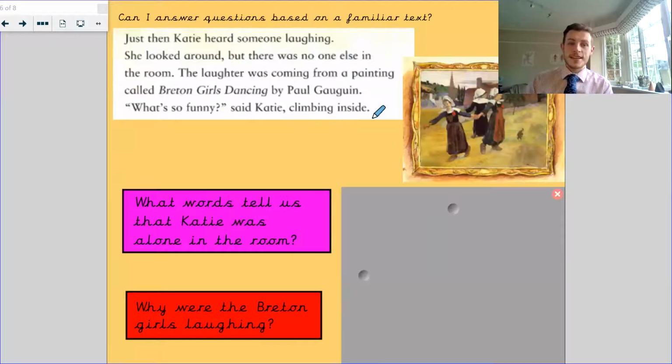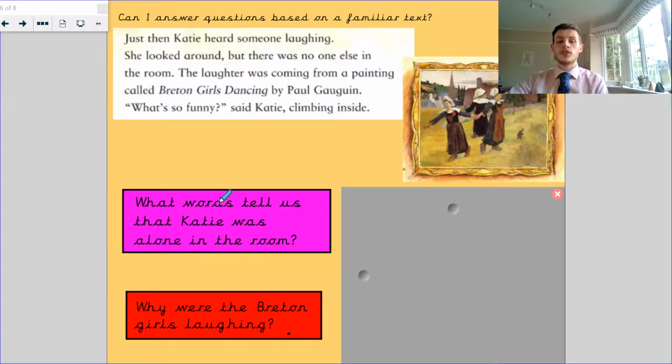Right. Just then, Katie heard somebody laughing. She looked around, but there was no one there. The laughter was coming from the painting called The Breton Girls Dancing by Paul Gauguin. "What's so funny?" said Katie, climbing inside. What words tell us that Katie was alone in the room? And the next one says, why were the Breton girls laughing?